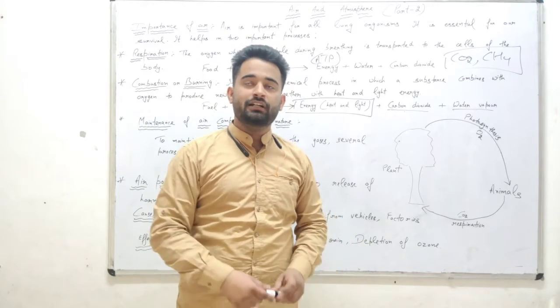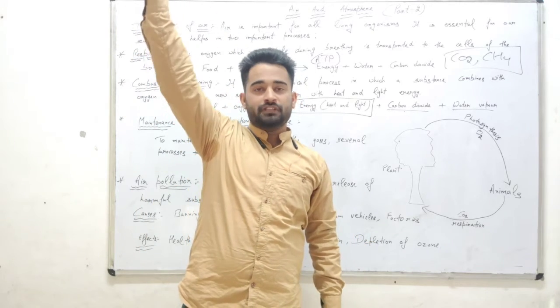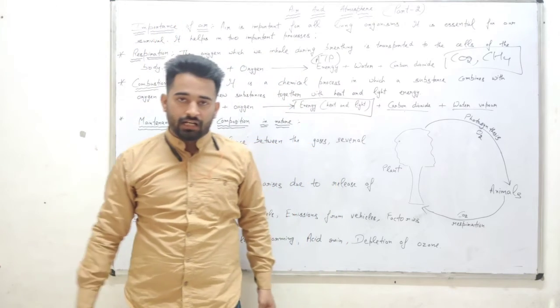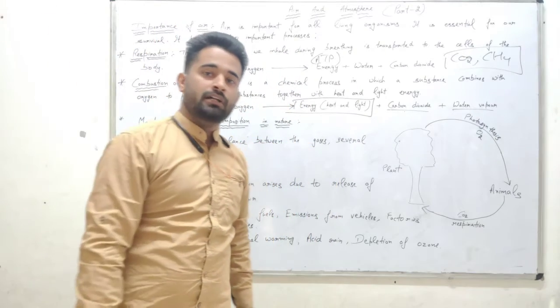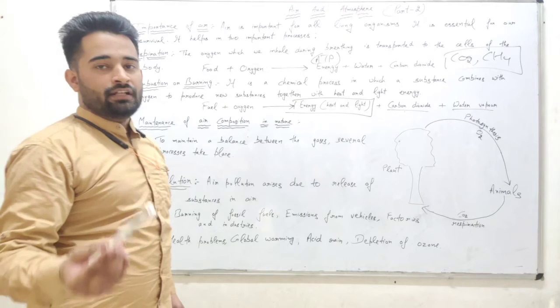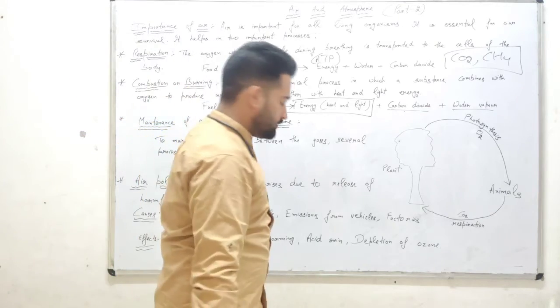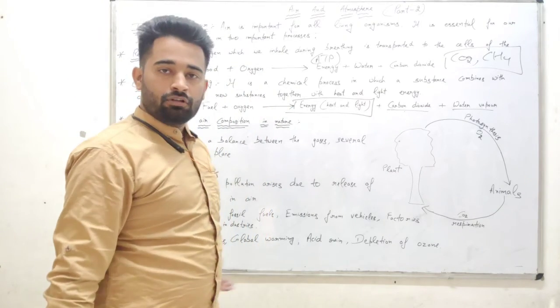What is the ozone layer? The ozone layer is spread high up in the atmosphere. It prevents the harmful rays of the sun from coming down to the earth. That is the function of the ozone layer. These are the effects of air pollution.